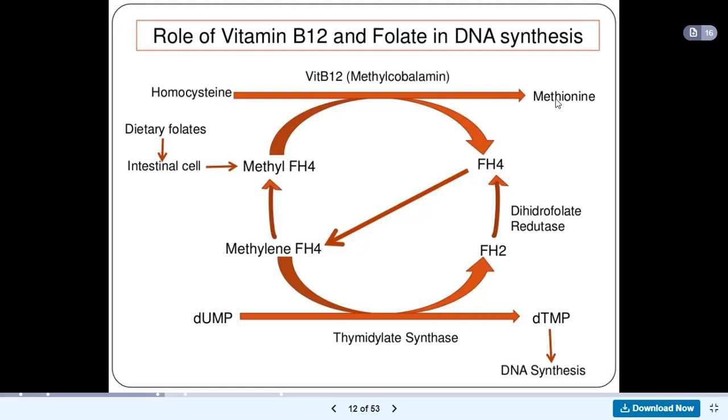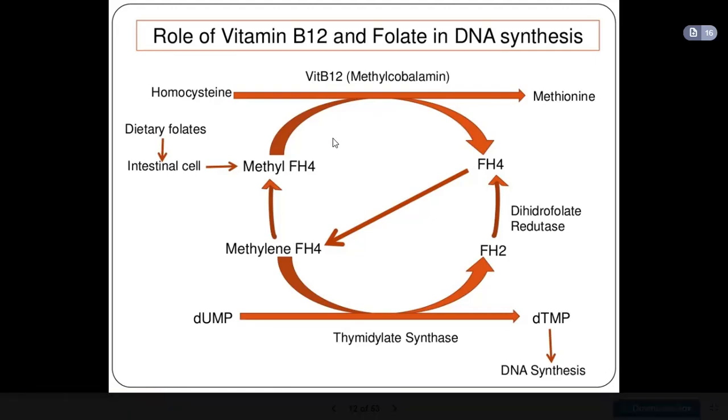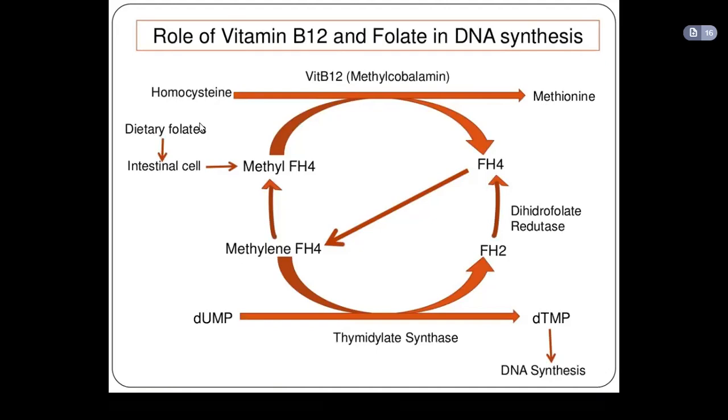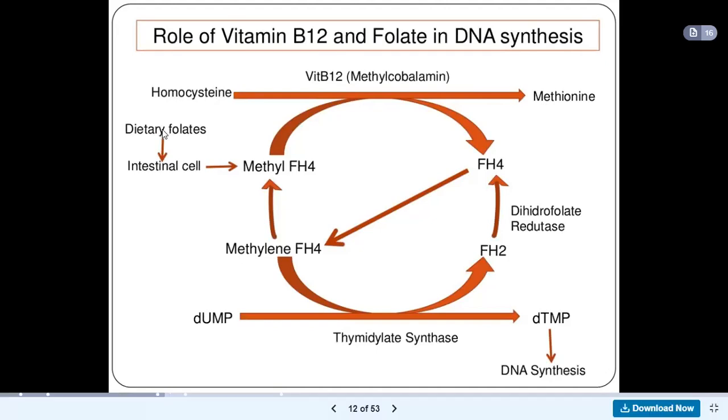But what happens? In this circle, you would see that this is folate. Let's take folate. So this picture is showing not only the role of vitamin B12, but also the role of folic acid. So here, this is dietary folate, folic acid in the food that you take in, is absorbed in the intestinal cell, and then it produces methyl FH4.